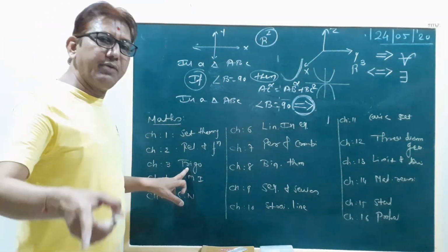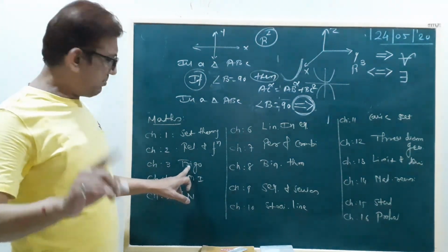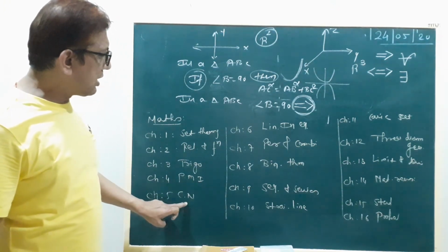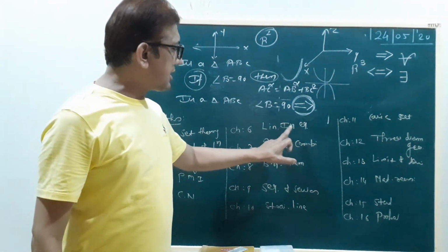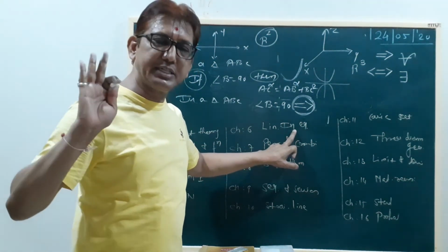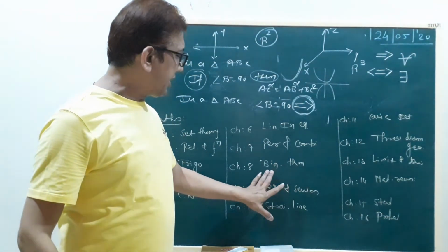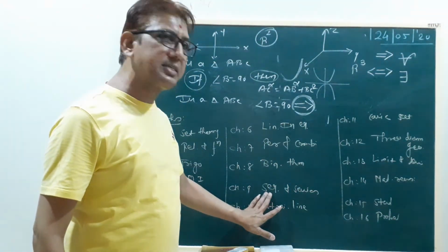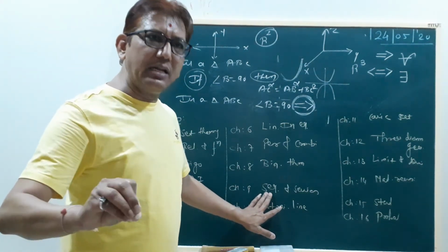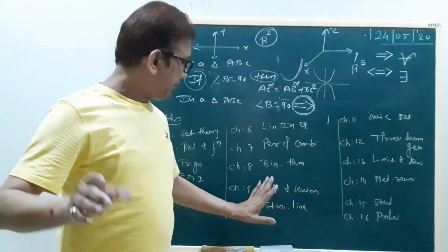Trigonometric formulas we use in 12 science, throughout mathematics. This chapter is only 11 science. Linear inequality we studied again in 12 science. Graphical representation, permutation, combination, binomial theorem, sequence and series are only 11, but some detailed example questions you study for JEE.